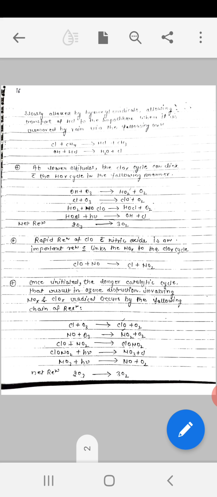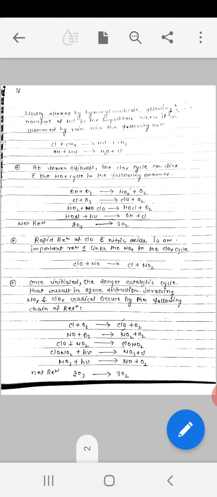Next point: once initiated, the longer catalytic cycle that results in ozone destruction involving NOx and ClOx radicals occurs by the following chain of reactions. Cl combines with ozone to form ClO and oxygen. Nitric oxide combines with ozone to form NO2 and O2. The products of these first two reactions, ClO and NO2, combine to form ClONO2.